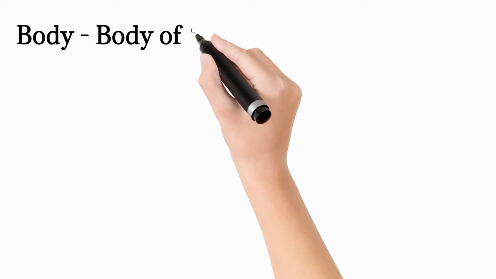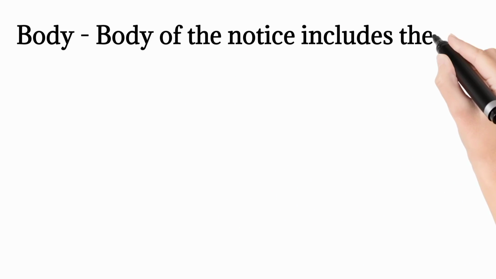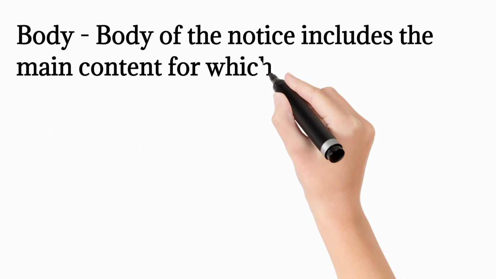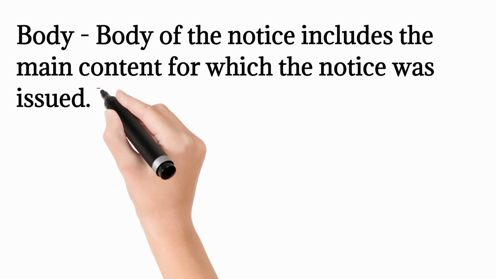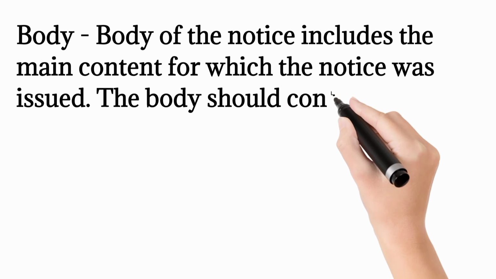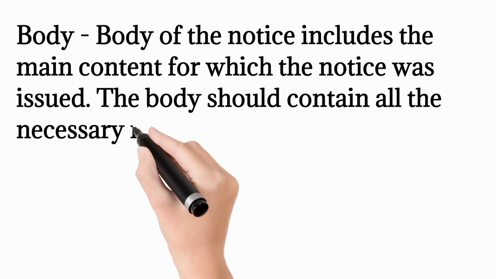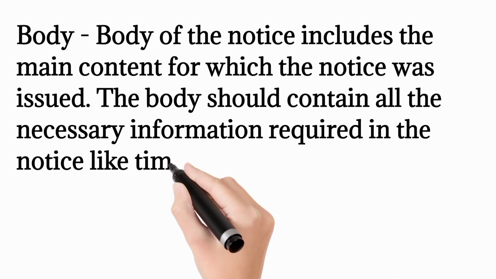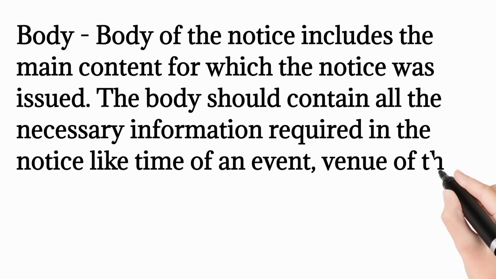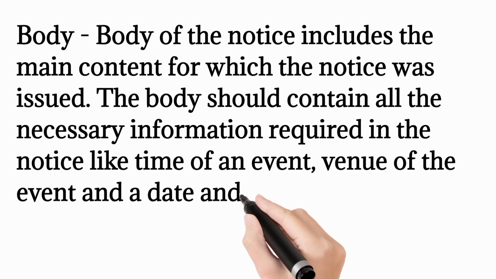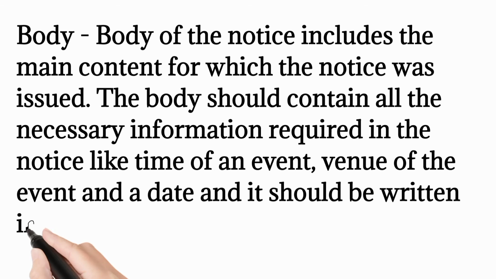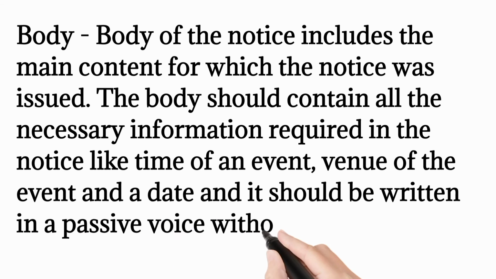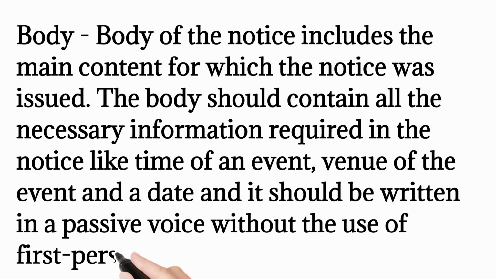Next one is body. Body of the notice includes the main content for which the notice was issued. The body should contain all the necessary information required in the notice, like time of an event, venue of the event, and date, and it should be written in a passive voice without the use of first person. It's very important.